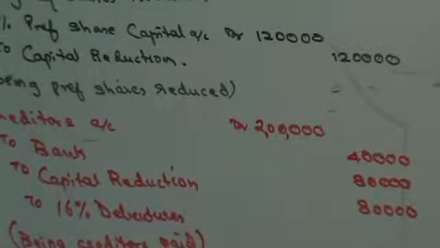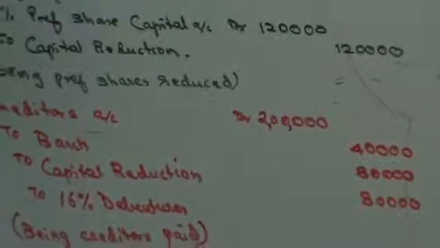Next, other current liability includes 40,000 payable to directors towards remuneration. This liability was cancelled. Let's make the entry for this. On the balance sheet, you have other liability. Liability is going down, capital reduction on the credit side.